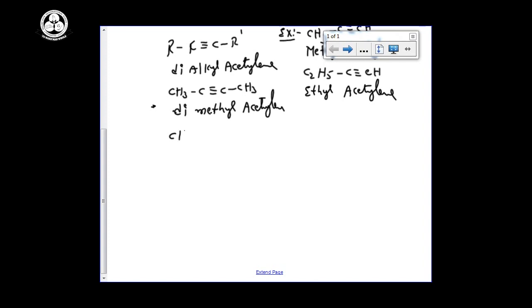Suppose one is a methyl group and another one is an ethyl group, C2H5. This is methyl and ethyl, and we follow alphabetical order. The name is called ethyl methyl acetylene. So nomenclature, we can practice in many reactions.